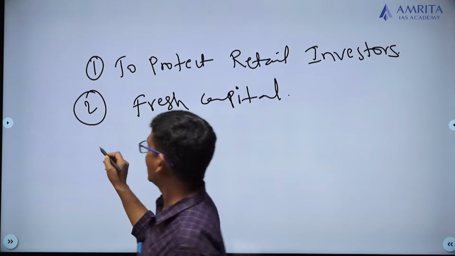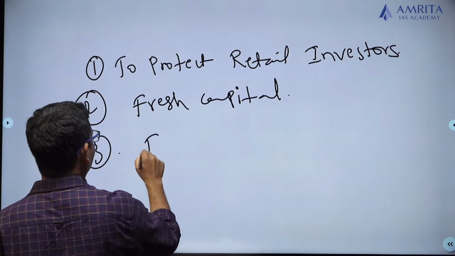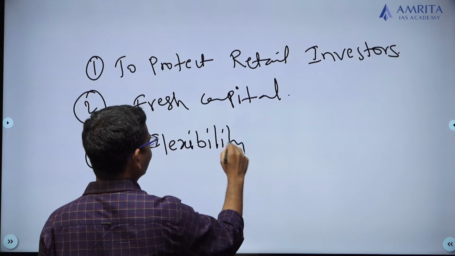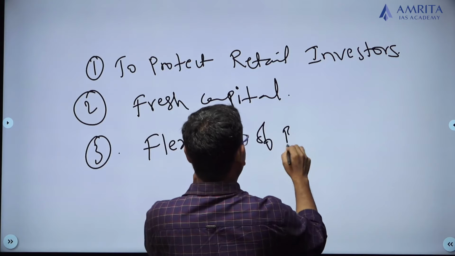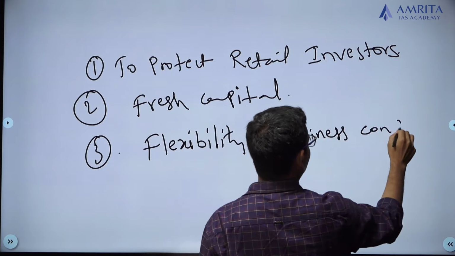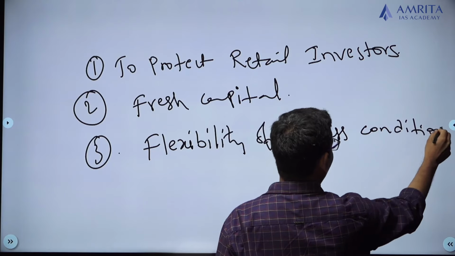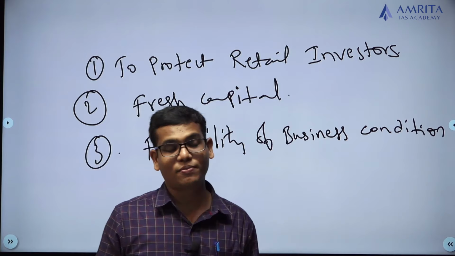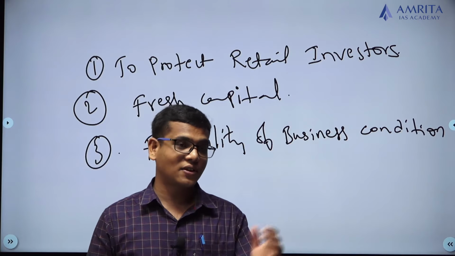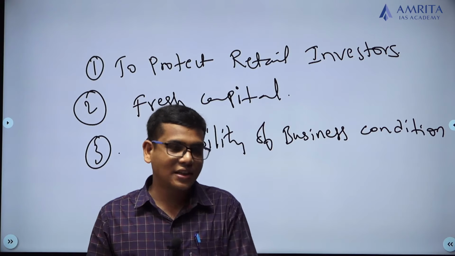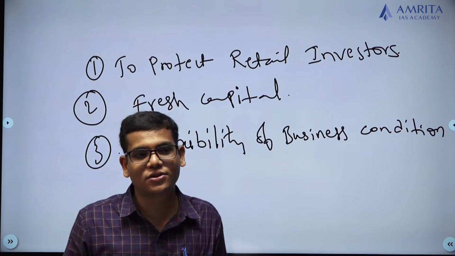Next, the flexibility of business conditions we are changing. Earlier, for the anchor investors the lock-in was only 30 days, but now we are making it 90, and half of the holding you should not sell within 90 days, you are saying.